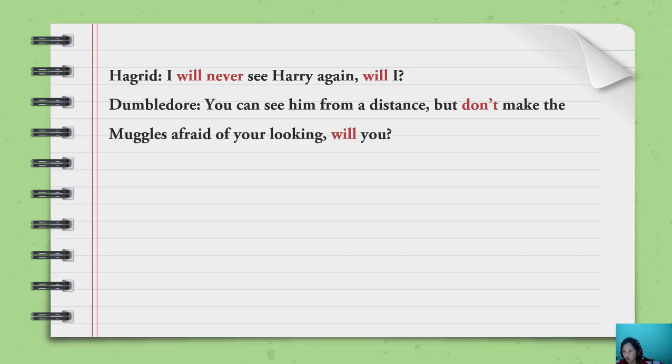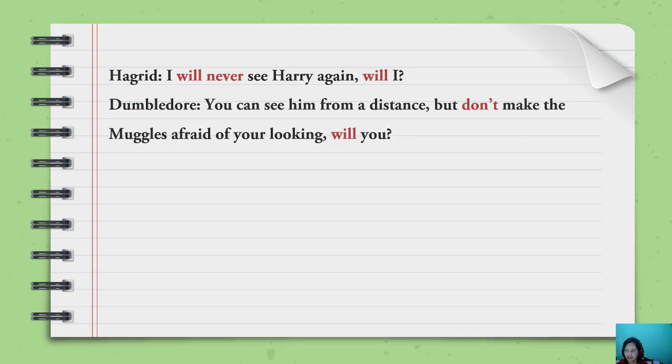Then, will. Why will? Why not don't? Yes, I told you that this is not a simple sentence. Actually, this is a command or a request. That's why: don't make the muggles afraid of your looking, will you?